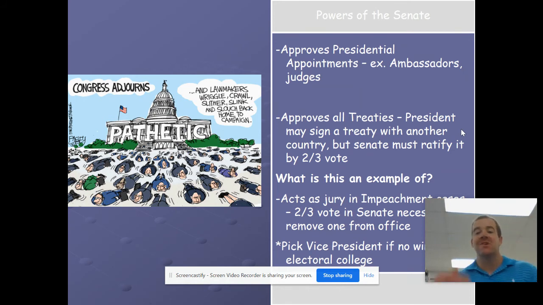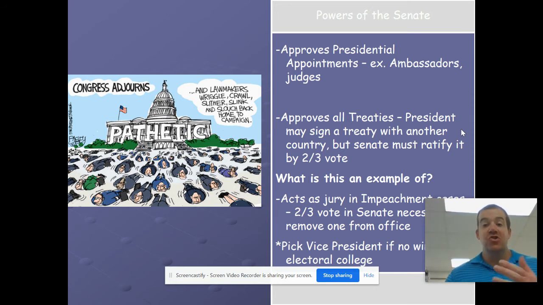The powers of the Senate. Remember, the Senate is the upper house in that bicameral Congress. They approve presidential ambassadors or appointments. So what's going on now is the president just appointed a new Supreme Court judge because Ruth Bader Ginsburg just died last week. The president appoints them, but they have to be confirmed by the Senate. They also appoint ambassadors. They approve the treaties that the president signs. So the president can sign another treaty, but it must be ratified or backed up by the Senate.